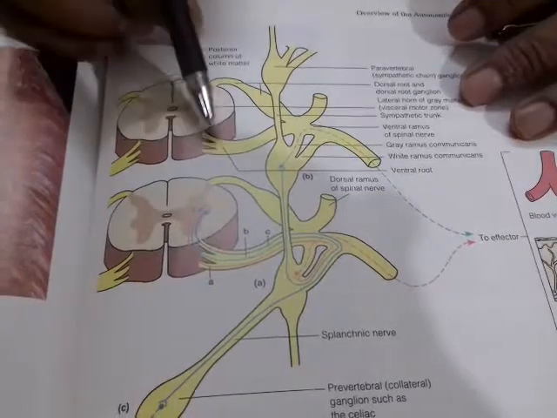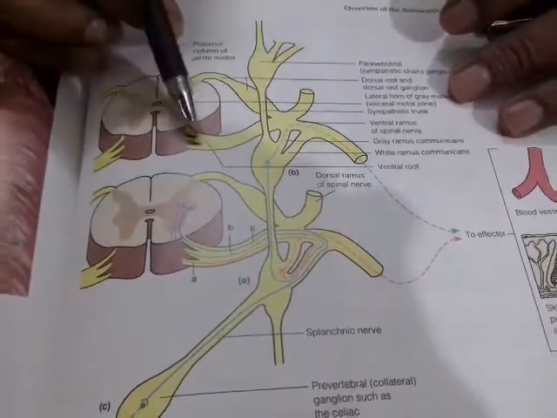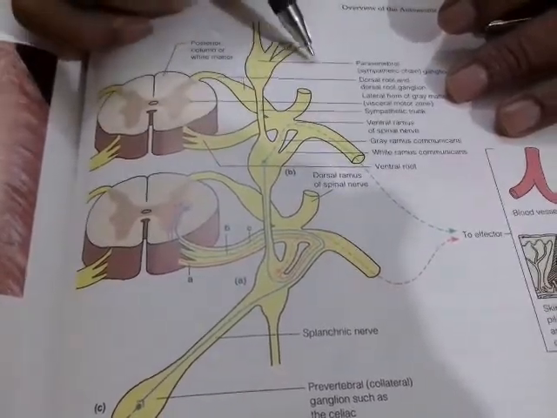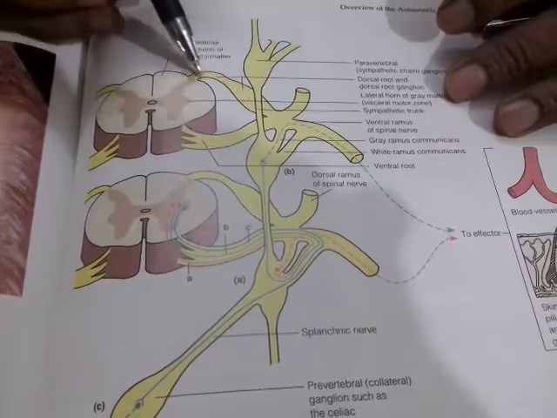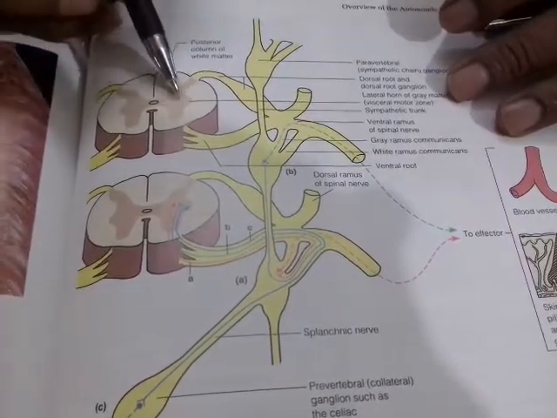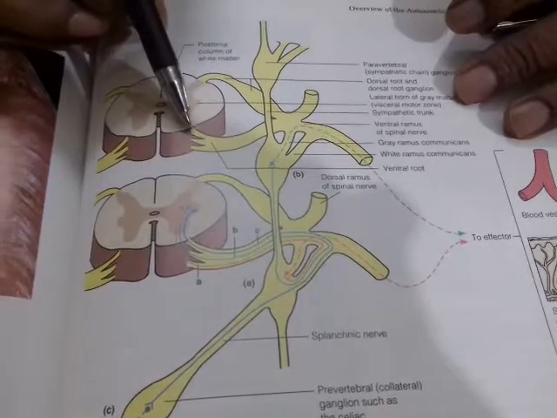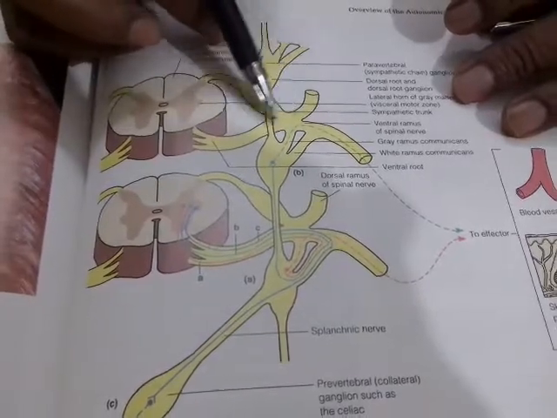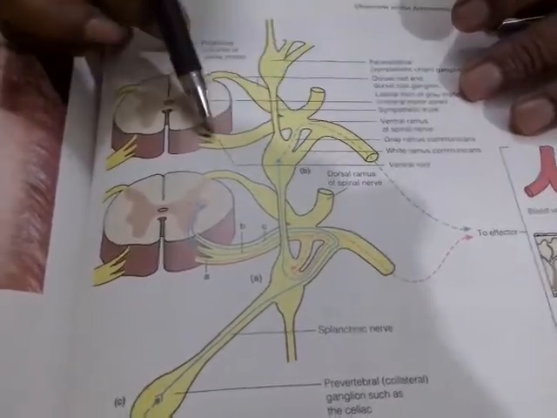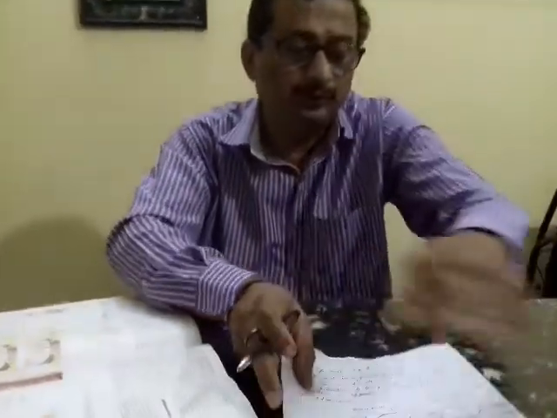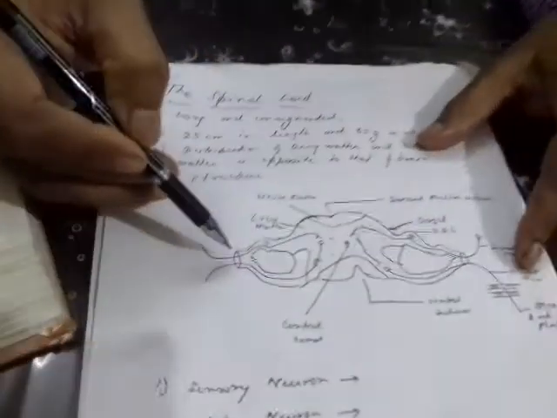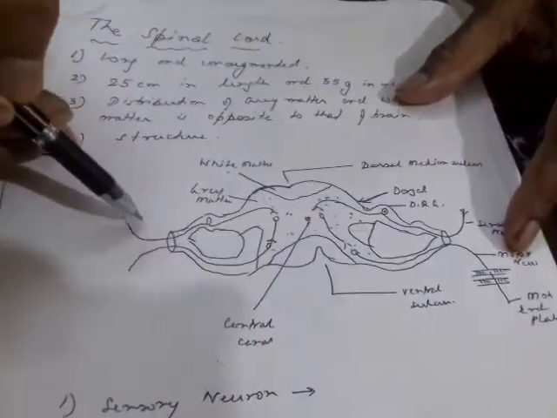And here you can see this is the dorsal root and this is the ventral root. All the sensory nerves come through the dorsal root and enter here. And here you have the association neuron. The neurons which escape from here through the ventral root are all the motor neurons. Now we come to that later on. You can see this particular diagram. This is showing the structure of the spinal cord. This is a little bit more clear.